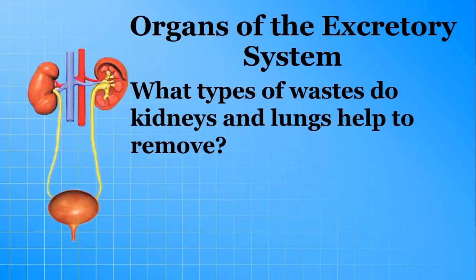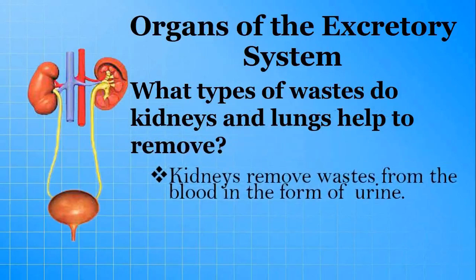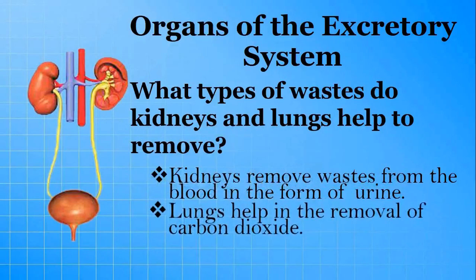Let me say, kidneys remove waste from the blood in the form of urine. Okay. Next, lungs help in the removal of carbon dioxide. Lungs help to remove the carbon dioxide in our body.